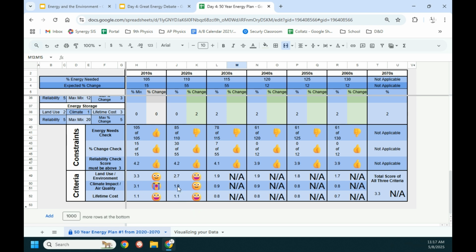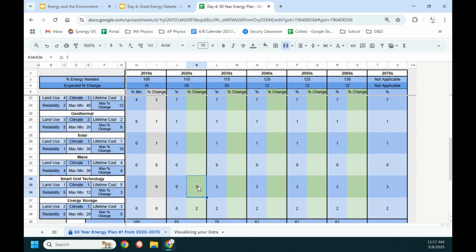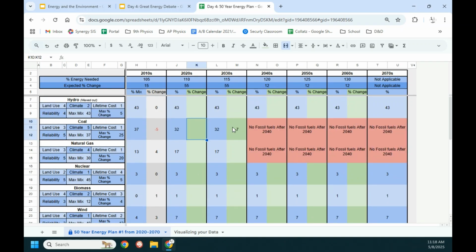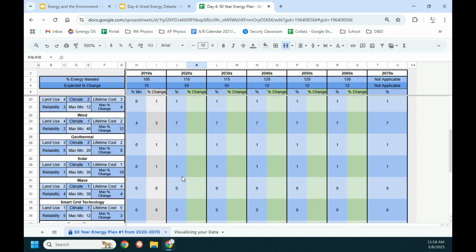We can see that my air quality went up quite a bit. I'm a lot happier now. I'm not crying. And that's because of shutting down all those coal plants, right? Helps the air quality a lot. But again, all that energy needs to be made up somewhere. So that's where you guys will fiddle around with stuff. Again, the only parts that you guys are going to be changing are these green, light green, or dark green spots. Those are the only places that you guys will actually put in values. Everything else is automatically calculating for you.